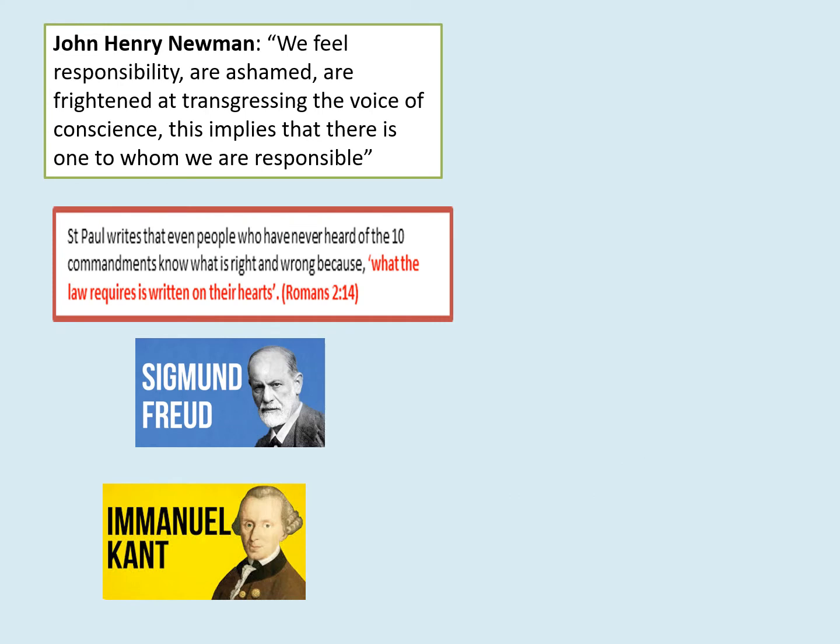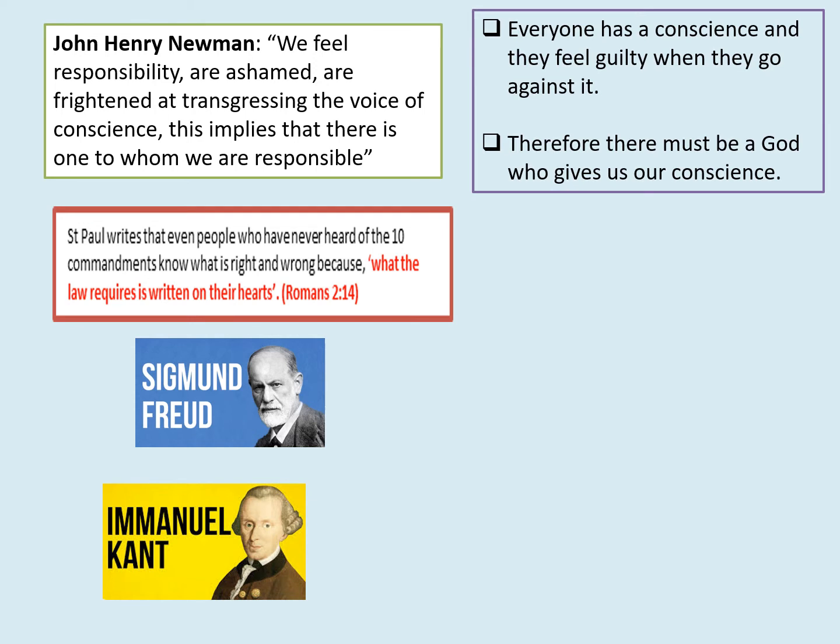Okay, next argument is the moral argument. Moral argument is the last one we looked at. So the first one, John Henry Newman says, we feel responsible, are ashamed, are frightened at transgressing the voice of conscience. This implies there is one to whom we're responsible. So what he means is everyone has a conscience and they feel guilty when they go against it. Therefore, there must be a God who gives us our conscience.